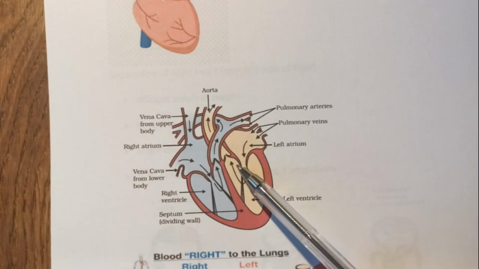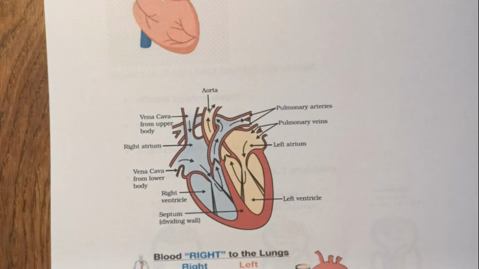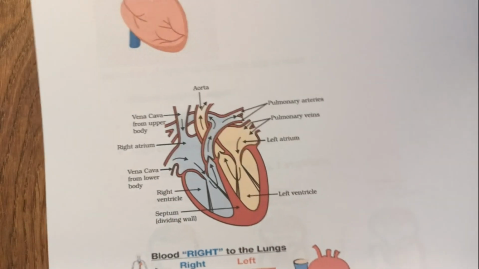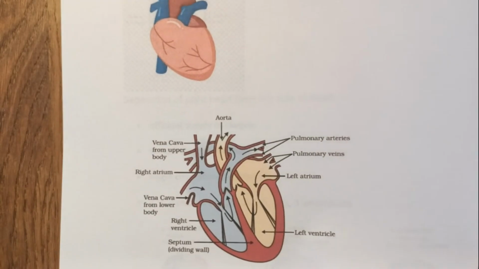So it goes out of the heart through the aorta, and then the aorta supplies through various branches and its network to the whole body. Okay, so we can follow this process step by step.